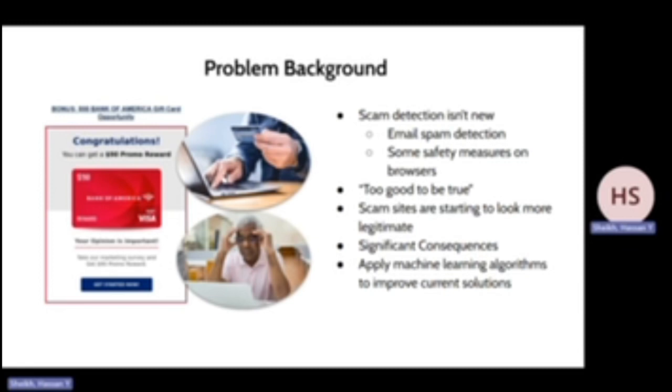Even though an average young adult can tell something may or may not be a scam because some things are just too good to be true, many fraudulent websites are starting to look like legitimate sites. And this can be especially problematic for, again, the elderly and the younger kids who may not understand what the normal of the internet is. Consequently, in our project, we'll be using machine learning techniques to identify suspicious websites to protect ourselves from fraud and its negative consequences such as wrong information or purchasing from the wrong sites.